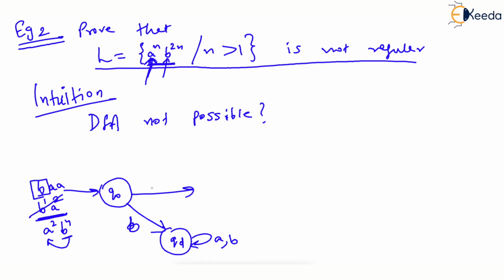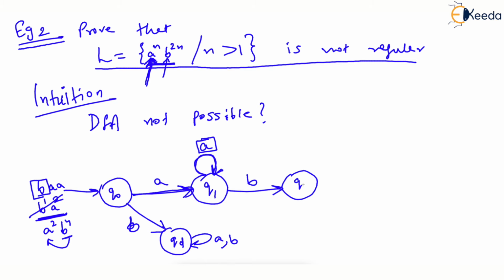And what if the first letter is A? Okay, acceptable. We can send it to Q1. So if the very first letter is A, then this A might be followed by many more A's because it is A raised to n. Now here is all the crux of this DFA. We are saying that after the first A, there can be 0 or more A's. Please try to understand, this loop is 0 or more A's. And then we may say this A is followed by B and more number of B's, and then this DFA ends with a final state.